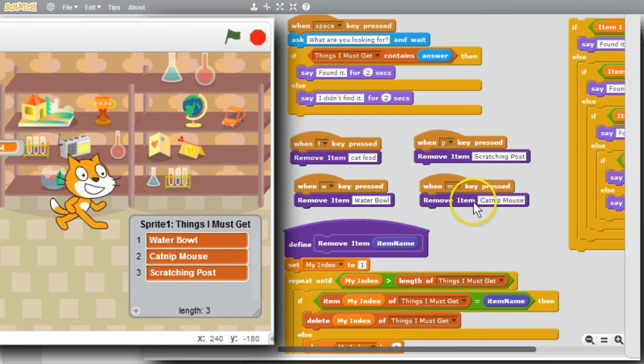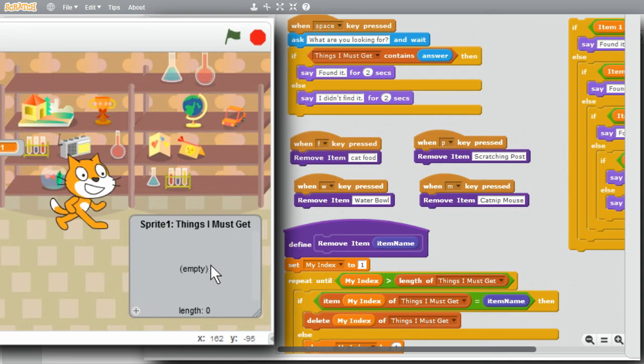Program's ready to run. I'll stop, start it again. I'll press the M key. Catnip Mouse is gone. Good. Press the W key. Water bowl is gone. The F key. Cat food is gone. The P key. Scratching post is gone. If I press the P key again, it's not a problem.